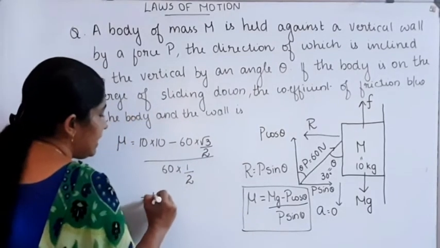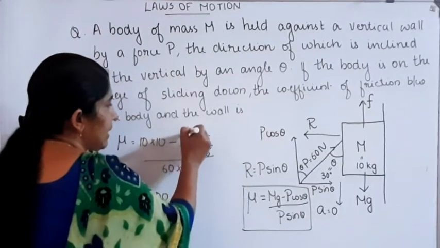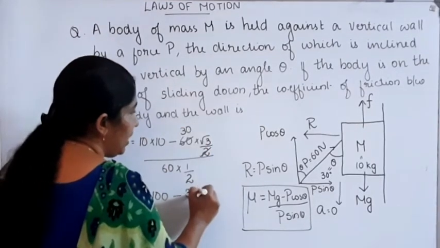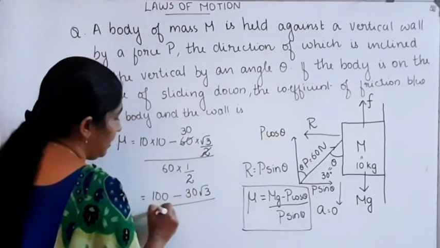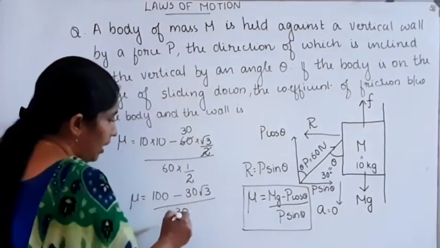That is 100 minus, the 2 cancels to 60, that is 30 root 3, divided by 30. This is the value of mu.